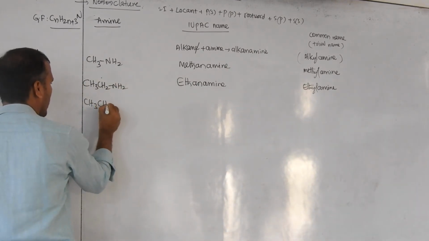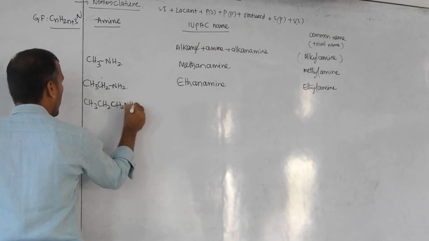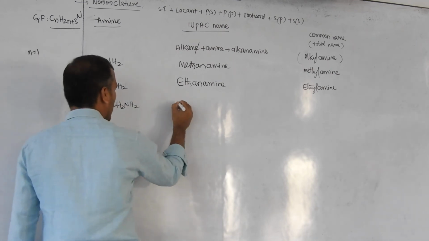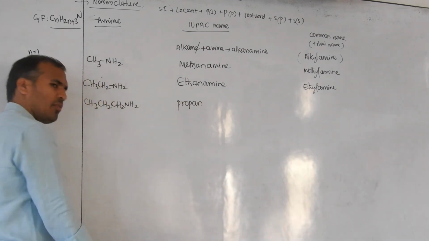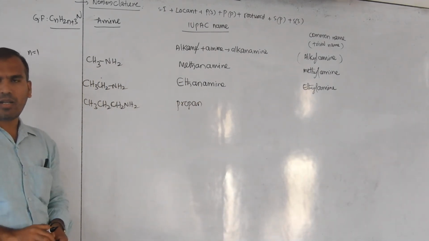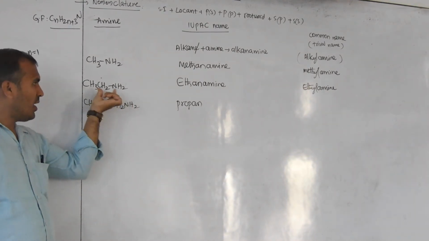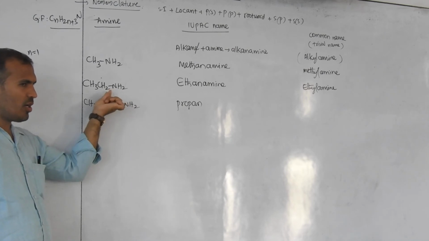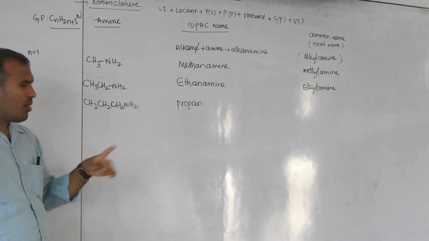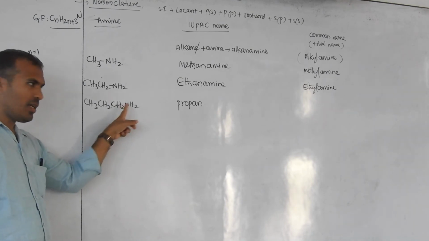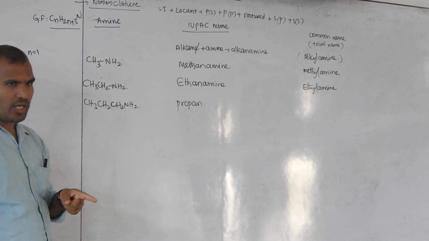Next, CH3, CH2, and another carbon CH2, NH2. How many carbons are there? Prop, E removed. Now is a number required to indicate this amine group? Here it is not required, because NH2 bonded to this carbon or NH2 bonded to this carbon, that is number 1. But here NH2 is bonded to carbon 1 or to carbon 2, then numbering is required here.